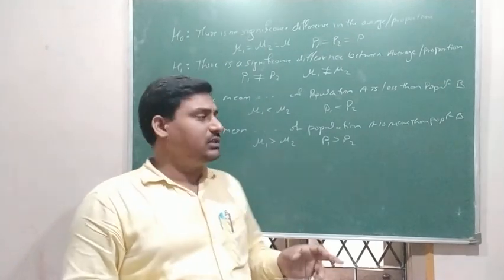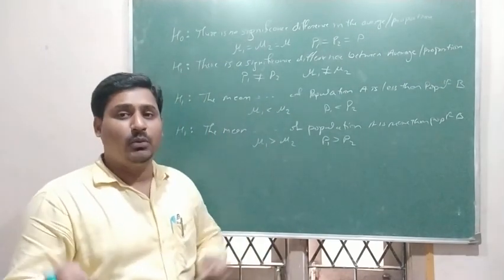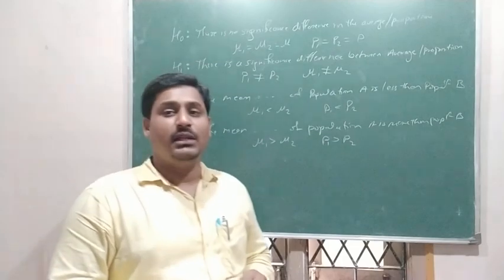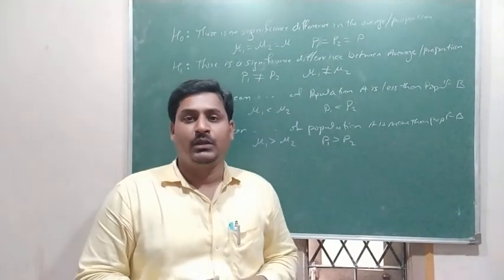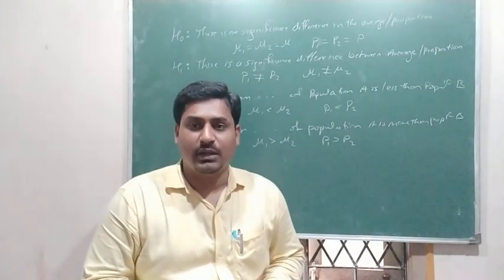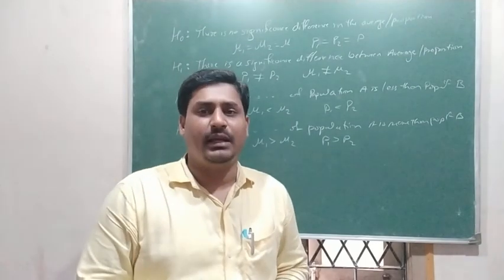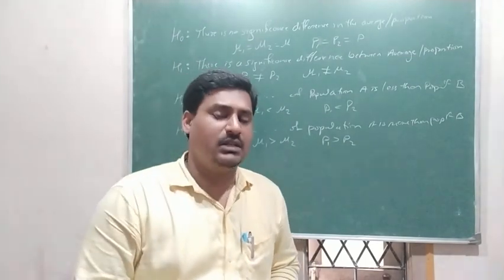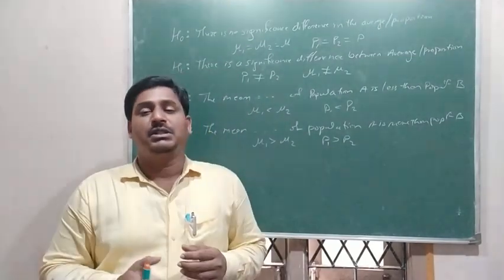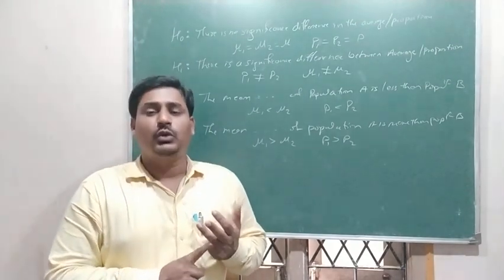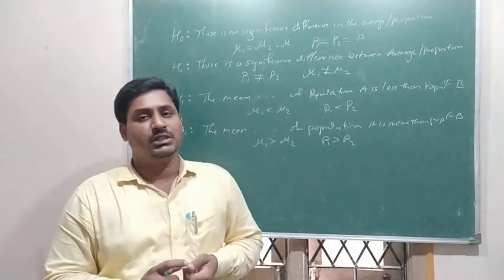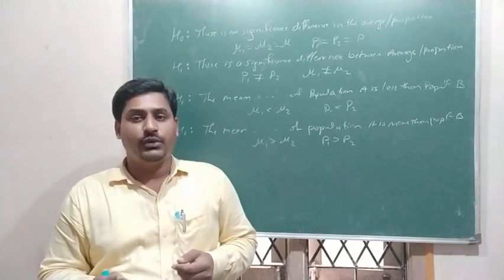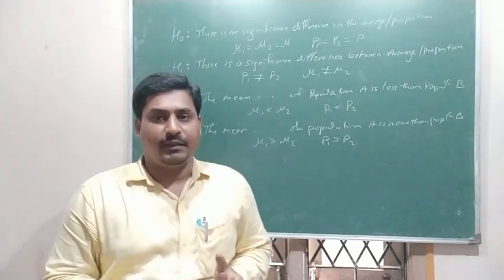In the confusion, instead of writing less than, they write more than, and instead of writing more than, they write less than. So after, when the question comes, we will discuss that there again. So in this chapter, large sample test, especially in two populations mean or two populations proportion, students should give instant care there.